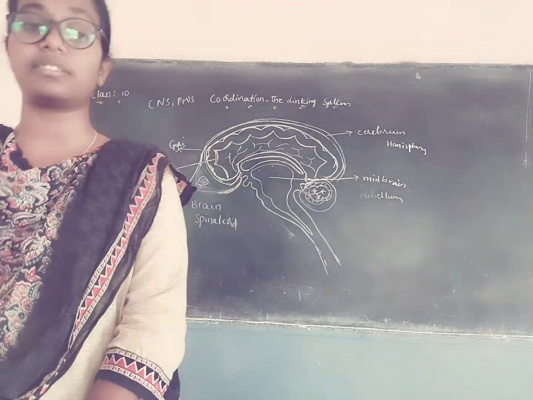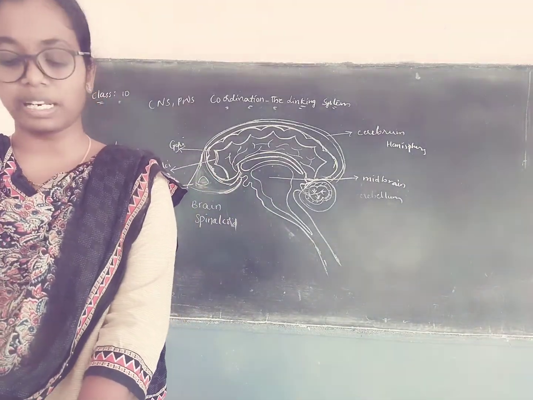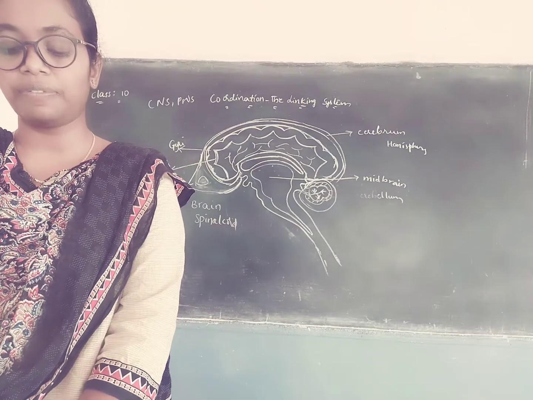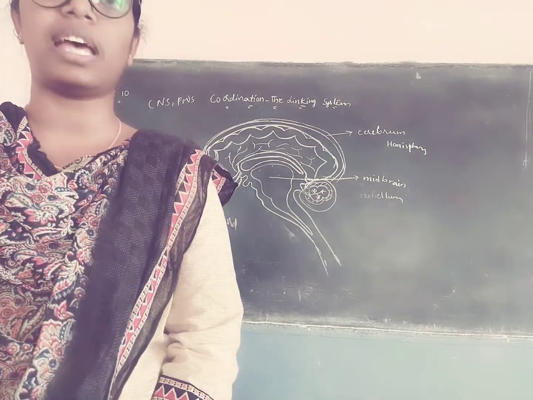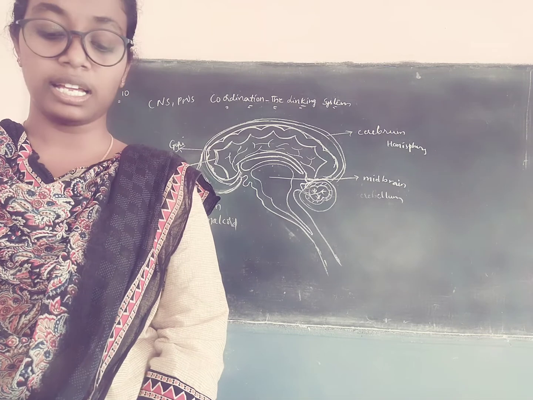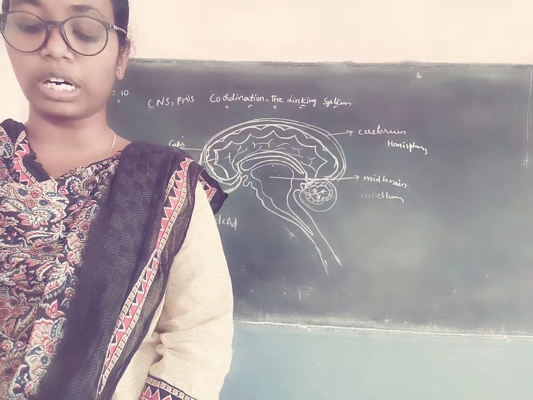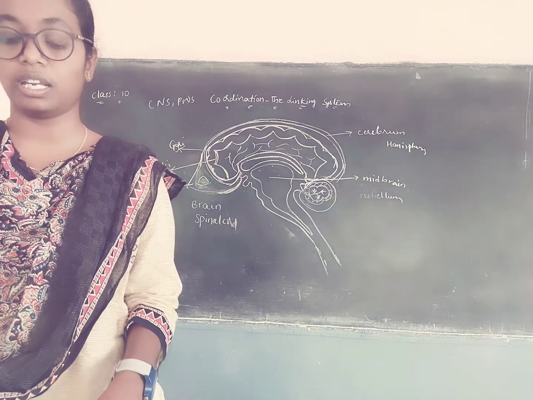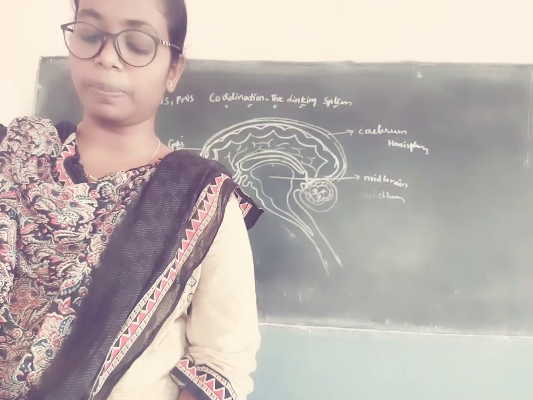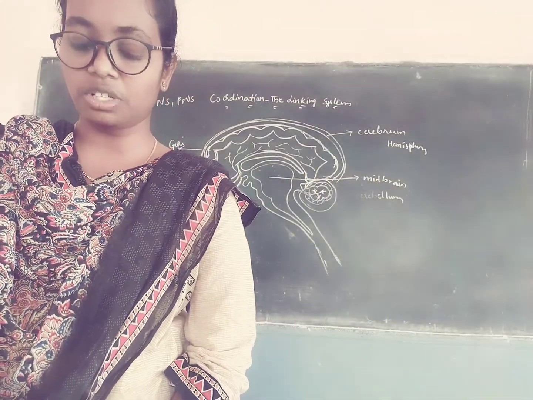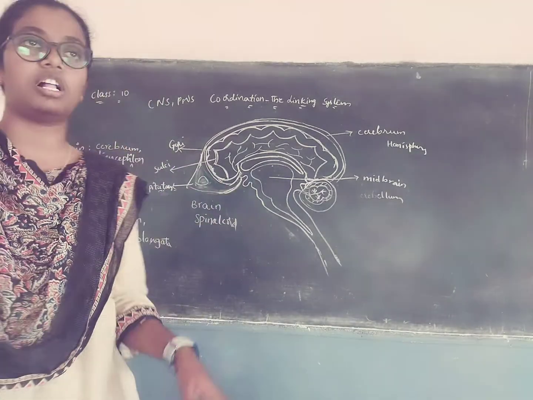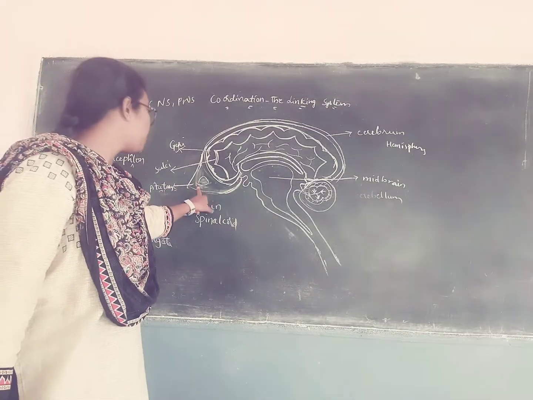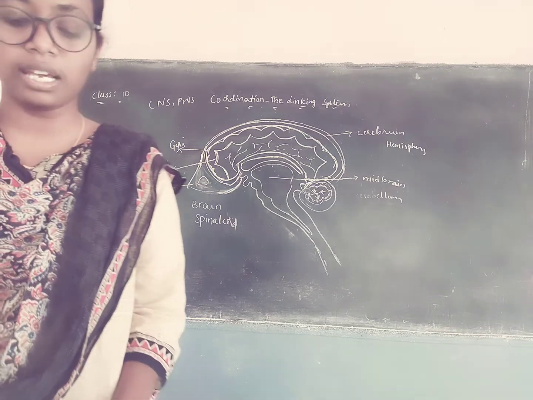It is a center for certain emotions such as anger, and for water balance, blood pressure, body temperature, sleep and hunger. The hypothalamus controls the pituitary gland, which functions as the master gland.